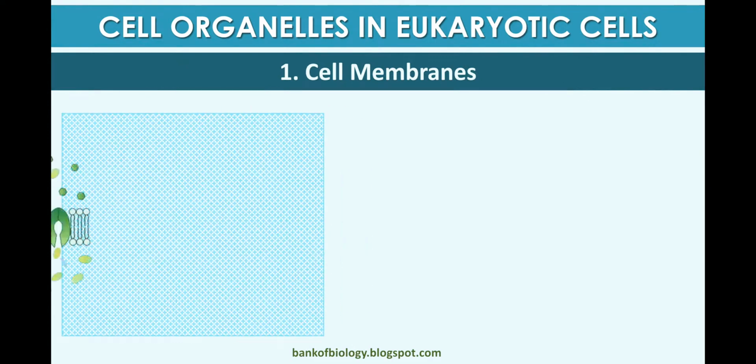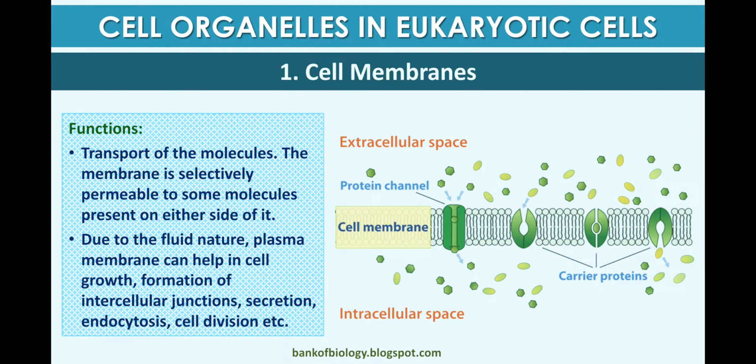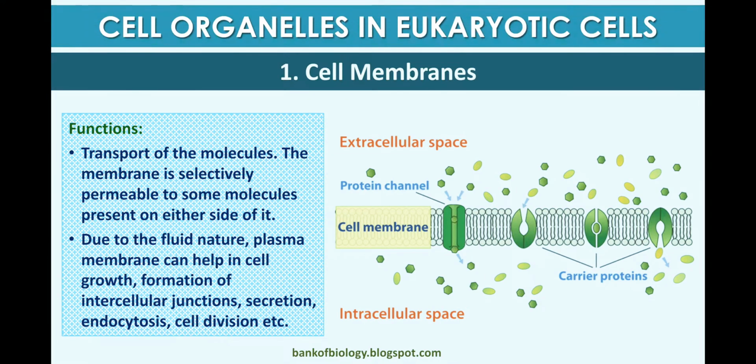Now the cell membrane has different types of functions. It transports molecules; the membrane is selectively permeable to some molecules present on either side of it. Due to its fluid nature, the plasma membrane can help in cell growth, formation of intercellular junctions, secretion, endocytosis, and cell division. This is the extracellular space and the intracellular space, with two protein channels in the cell membrane; the upper part is extracellular and the lower part is intracellular.